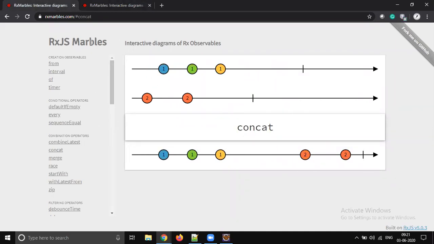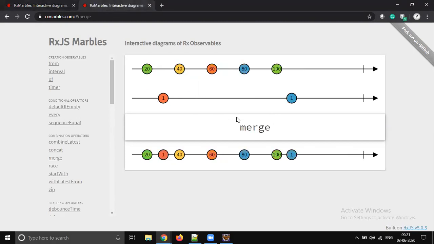Learning these operators, I really feel comfortable playing with these marbles. Okay, yes, it's a little difficult. It's not that easy, not that straightforward. So you need to compare with other operators and see, right? To understand concat, you need to compare it with merge, right?